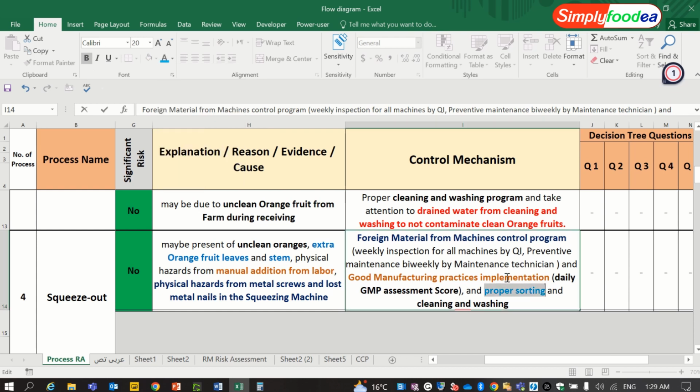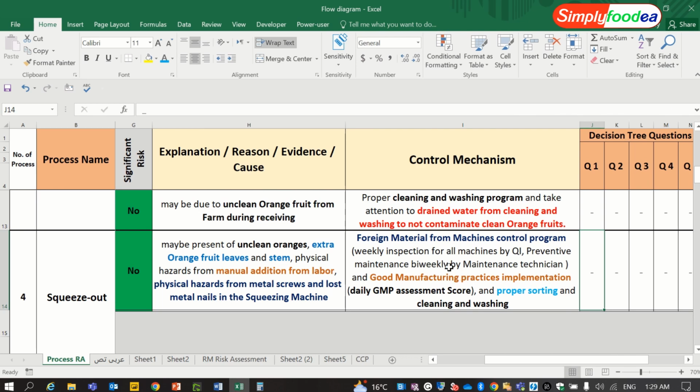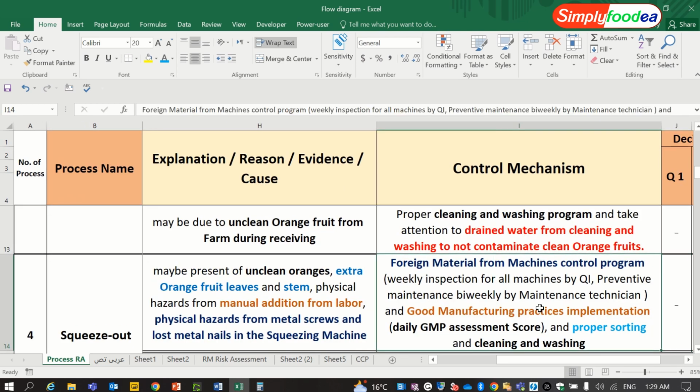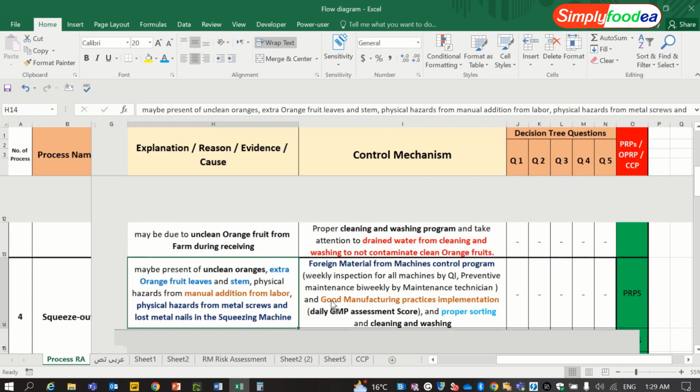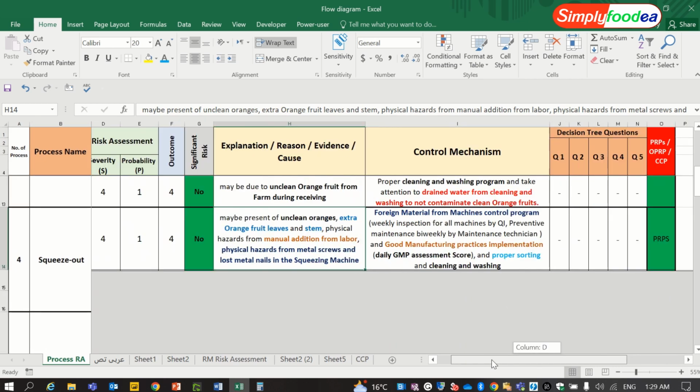So by this way, each control in this part controls all the hazards or the risks in this process. It is very important to understand the combination of these two parts because it makes the HACCP team very qualified, and it is in a PRP program.